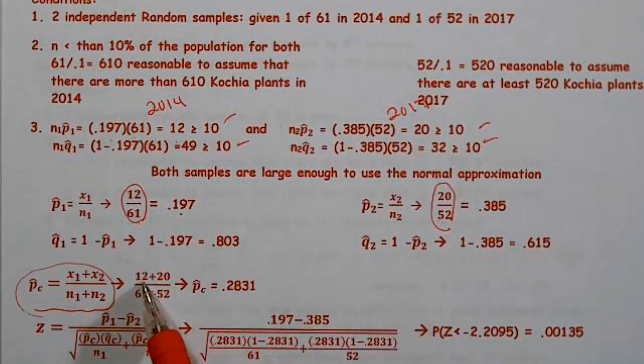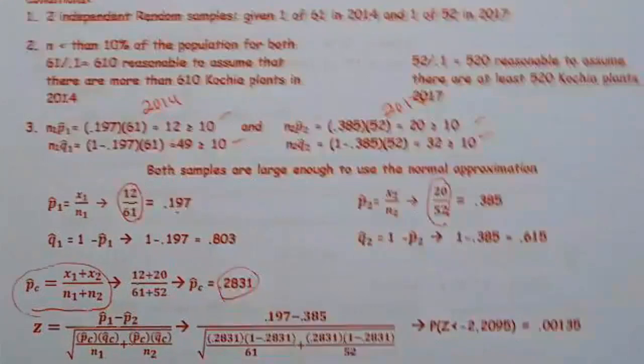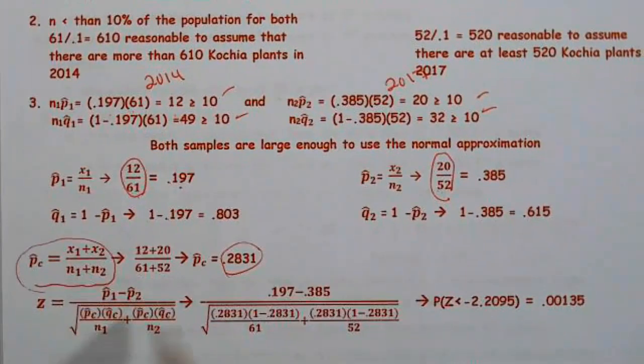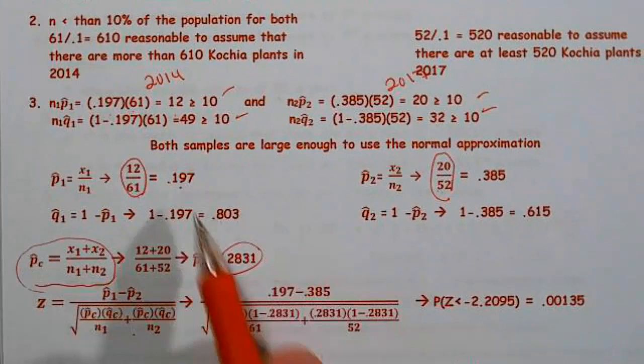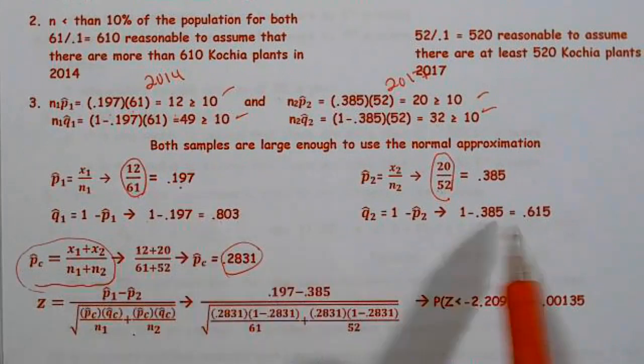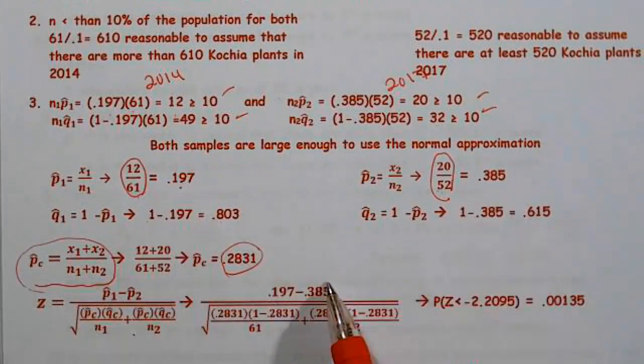So in this case, we had 12 out of 61 and 20 out of 52. I combine those, and I get 32 out of 113, and that ends up being 0.22831. Now I can start plugging into my formula. So here's my formula, plugging in 0.197, 0.385 for 2014 and 2017.